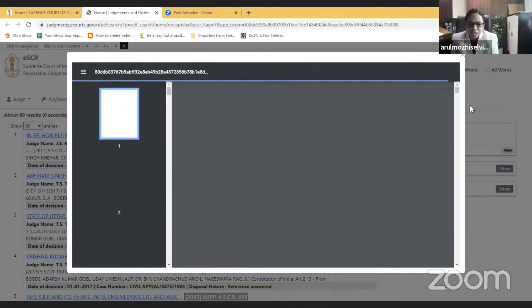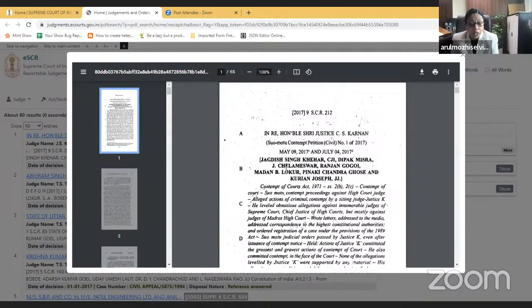This is the most interesting feature of this eSCR. You get the free download of these judgments from an authenticated Supreme Court portal. Anybody can now download these judgments. See, sir has downloaded the PDF of the 7 judge bench.